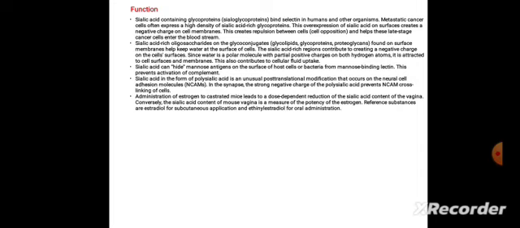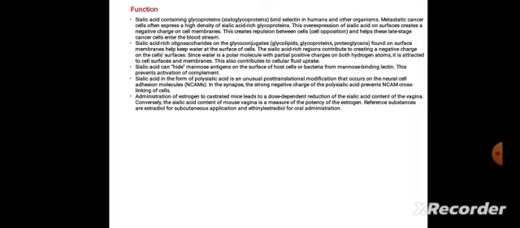Sialic acid-rich oligosaccharides on the glycoconjugates found on surface membranes help keep water at the surface of cells. The sialic acid-rich regions contribute to creating a negative charge on the cell surface. Since water is a polar molecule with partial positive charges on both hydrogen atoms, it is attracted to cell surfaces and membranes. This also contributes to cellular fluid uptake.